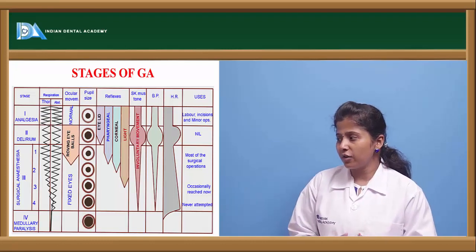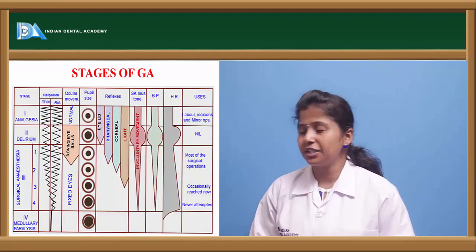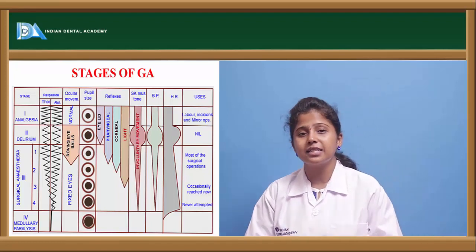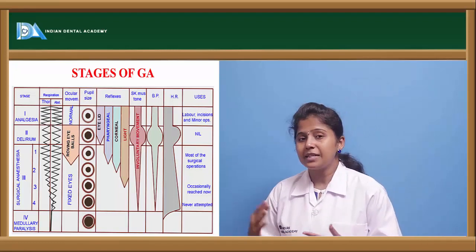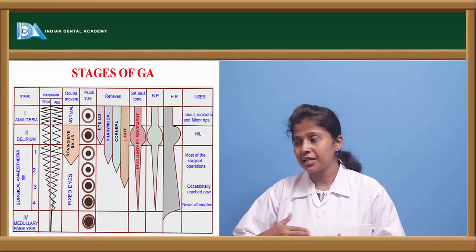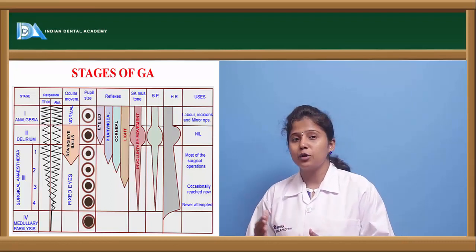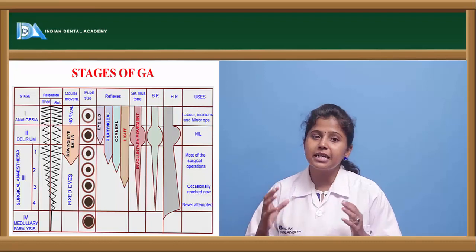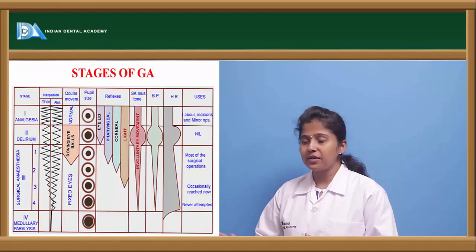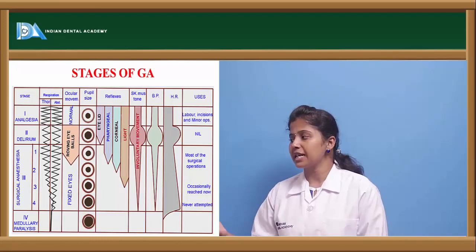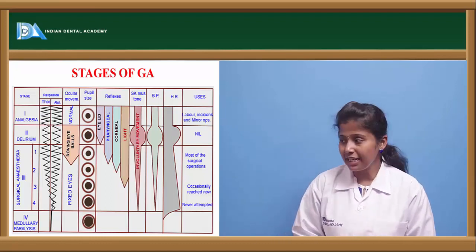And the third stage of the surgical anesthesia, where the breathing in the thoracic region is completely impaired. Respiratory movements in the thoracic region are completely impaired, whereas in the abdominal region, the respiration is still there, and the person will have fixed eyeballs, and pupil size is increased.